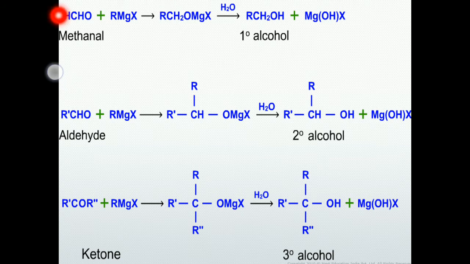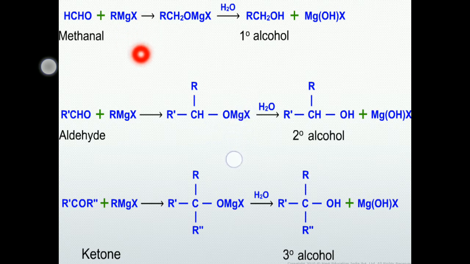If you take other aldehydes like acetaldehyde, propanaldehyde, butanaldehyde, whatever aldehydes except methanal, we get the same thing. The alkyl group connects to the carbonyl carbon of the aldehyde, giving CHOMgX.